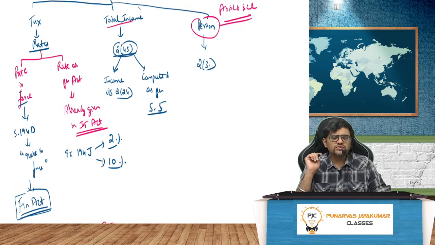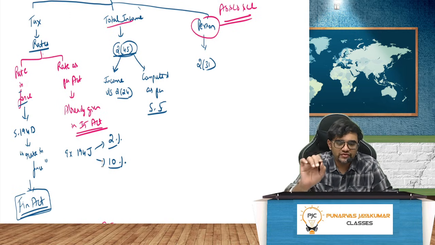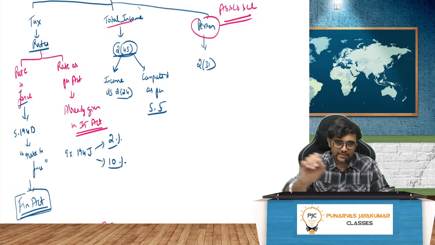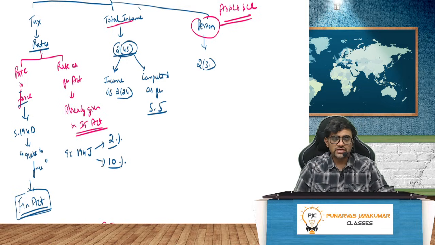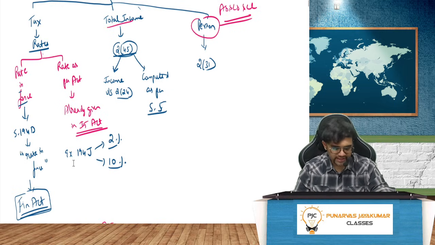Rate in force means what? The rate will be given in the Finance Act. Nirmala Madam will give it in the Finance Act, saying that this is the rate for this, this is the rate for this. For example, section 194D, TDS section 194D says it will be as per the rates in force. Means every year in the Finance Act she can change the rates. I repeat, every year in the Finance Act she can change the rates.